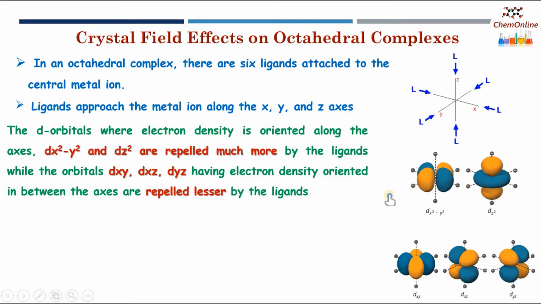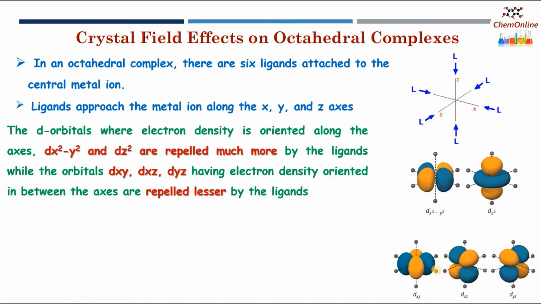At the same time, the electrons residing in the other 3 orbitals like dxy, dxz and dyz have electron density oriented in between the x, y and z axis. So they will face lesser repulsion from the ligands.